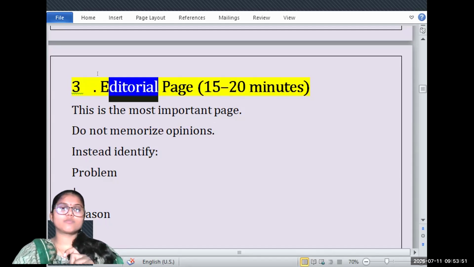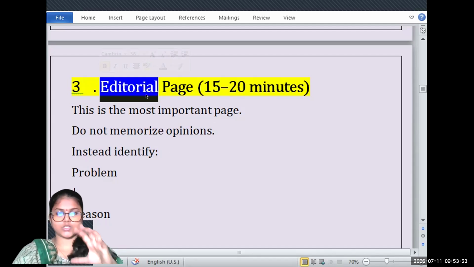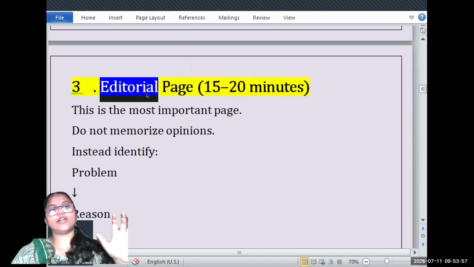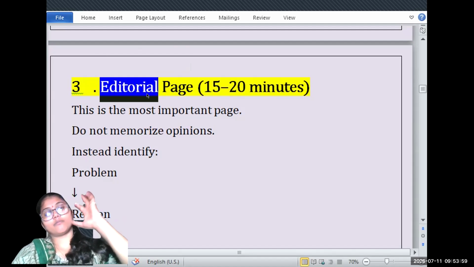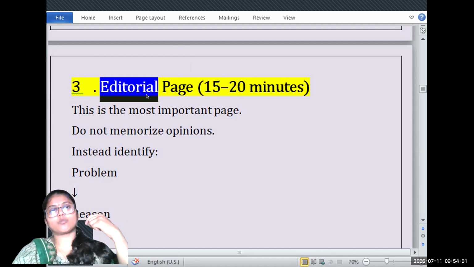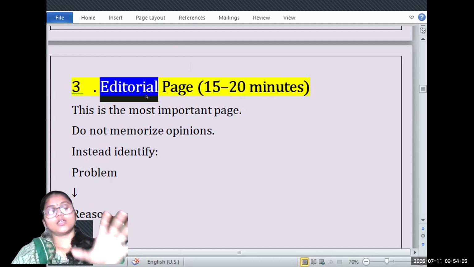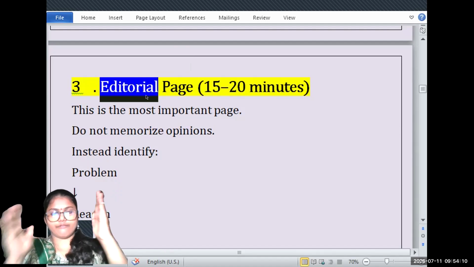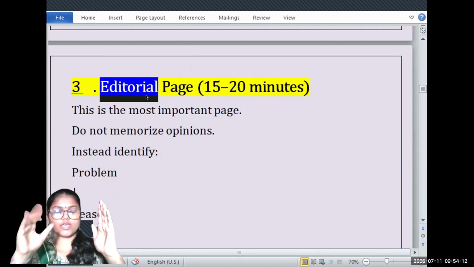The editorial is provided by the newspaper. Whatever the newspaper is, they will provide the editorial. They will have their own, based upon the agenda, the objectives, the aim of the newspaper company. There is an article on the left side, where the editorial page will be.